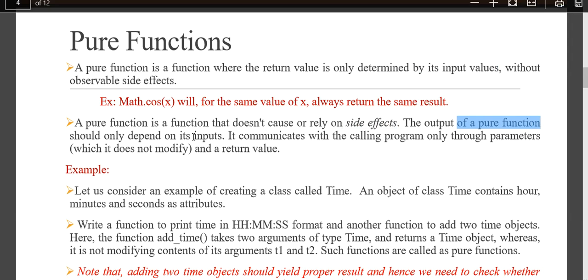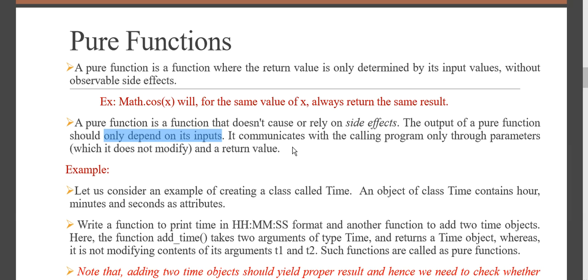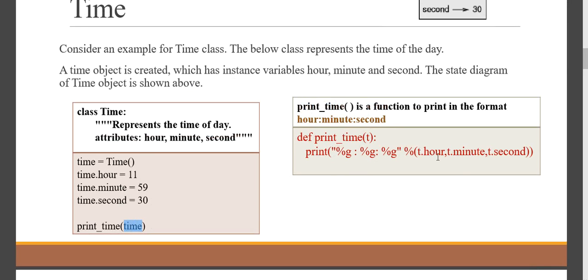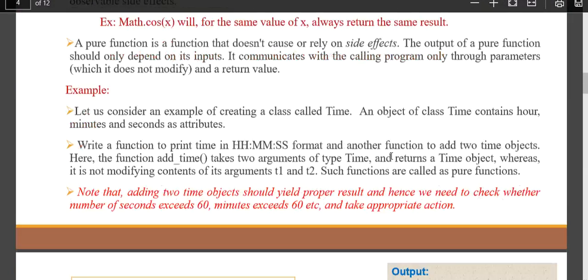So the output of a pure function will always be dependent on its input, and the communication is happening only through parameters and the return value. Such functions are called pure functions. As we saw previously, one example of a pure function is where you are passing input. However many times you pass this input, it will print the same output. So based on the input, the output will also be determined.